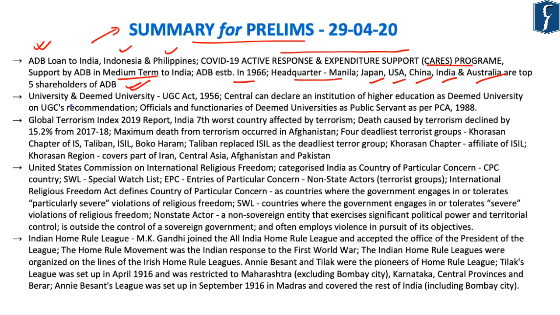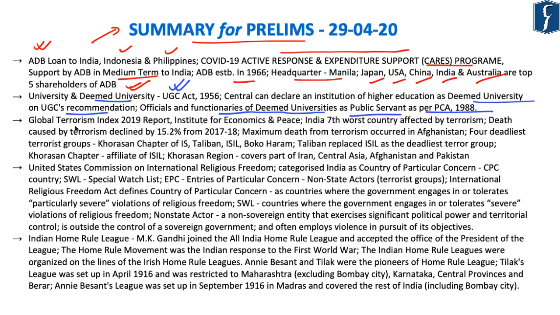Now with respect to university and deemed university, they are established under the UGC Act of 1956. Center can declare an institution of higher education as deemed university on UGC's recommendation. Now, officials and functionaries of deemed universities are categorized as public servants as per a recent Supreme Court judgment under the Prevention of Corruption Act of 1988.